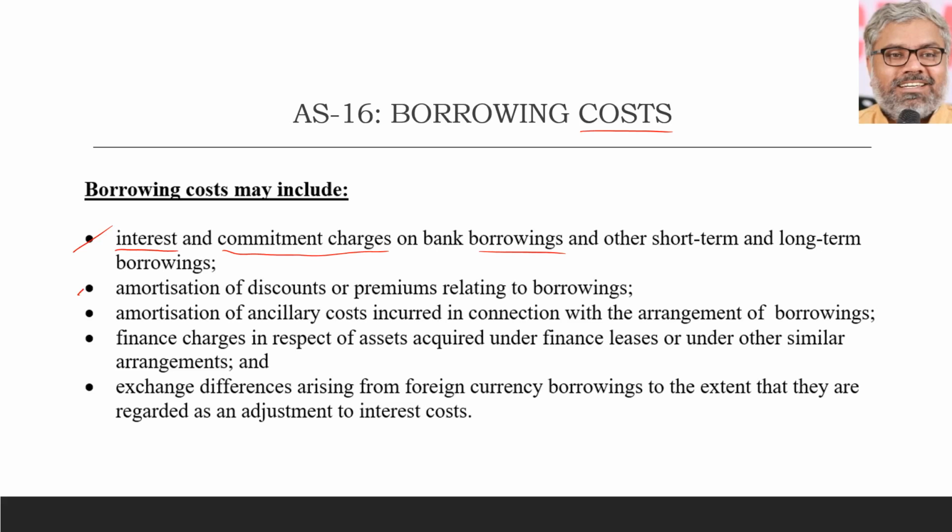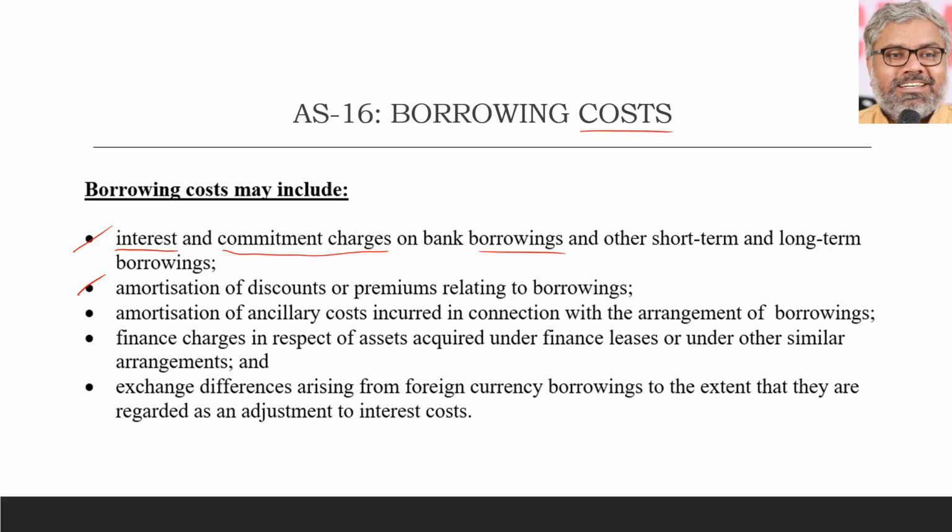That is borrowing costs. Second, amortization of discounts or premiums related to borrowings. There may be discount or premium that might be given while issuing debt instruments, something like bonds or debentures, let us say. That amortization of discounts or premiums also is considered as borrowing cost.